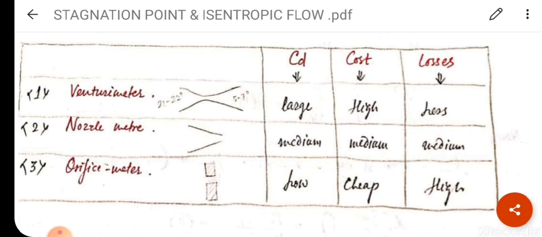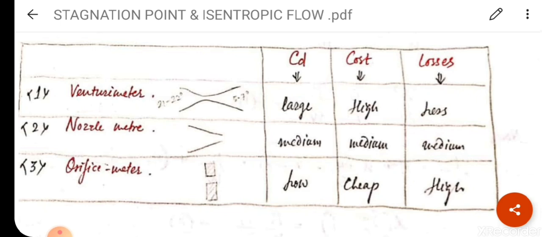some simplified diagram here. See the venturimeter, row 1, that is venturimeter. They have drawn venturimeter. It consists of 3 parts, that is converging section, throat and diverging section. Converging angle generally lies between 21 to 22 degree, and throat is nothing but 1/2 or 1/3 d1. D1 is nothing but the diameter of pipe, and diverging section or diverging angle is in the range of 5 to 7 degree.